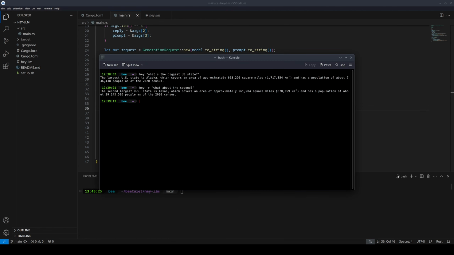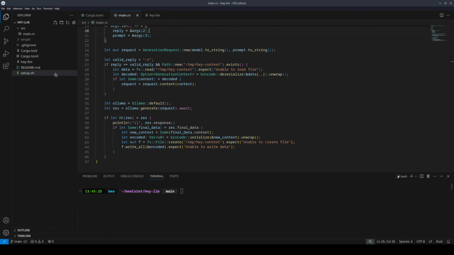So now you might be wondering, hey, how did I use hey and hey-r as opposed to typing out cargo run, including the large language model and all that stuff? How did I make this so simple? And the way I did that is I used a bash script. So firstly, what we have to do is we have to turn this file into an executable. And an executable is a file that a computer can execute even if they don't have Rust.